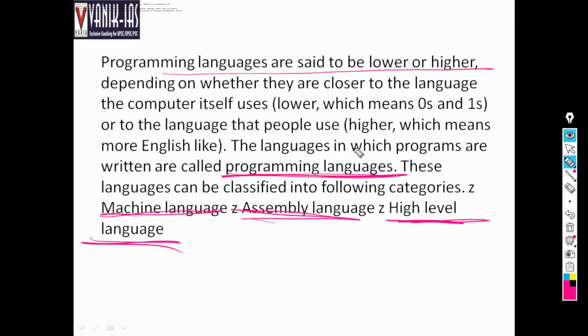High level language does not use any such codes. It uses direct conversation, right? You are writing in English, it will understand directly. That is high level language. Here translators are used, right?